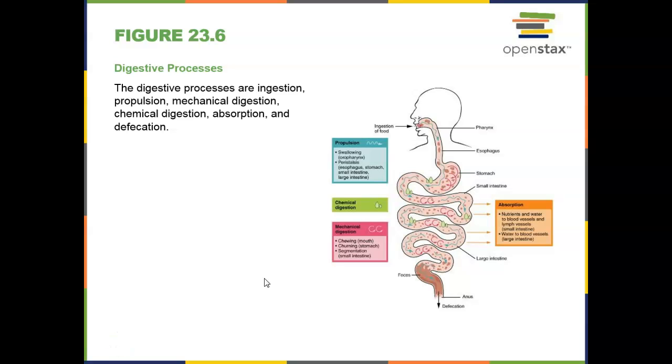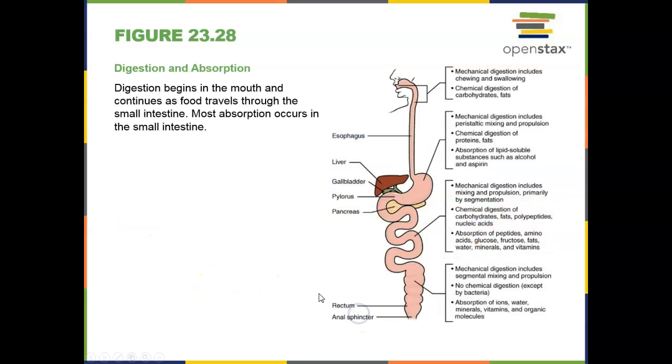All right, so the last thing we're going to talk about, which shouldn't be a very long video, is where things are digested and where things are broken down chemically for absorption. Mechanical digestion starts in the mouth no matter what. But chemical digestion is going to start depending on what materials are in the mouth, the stomach, or the small intestines.